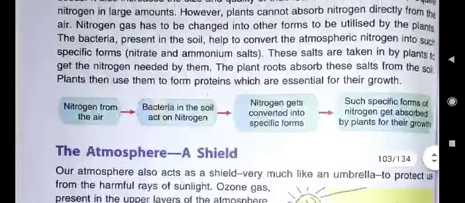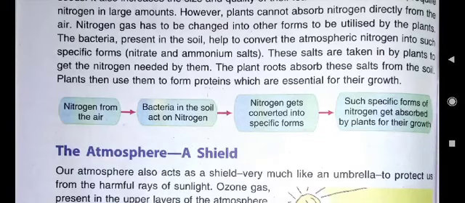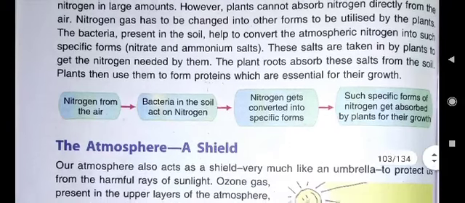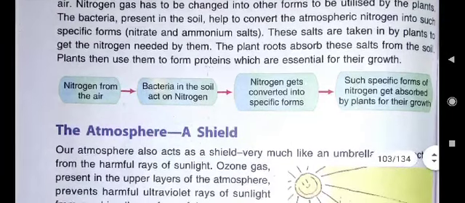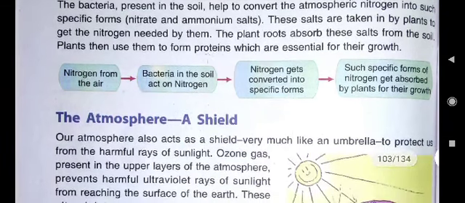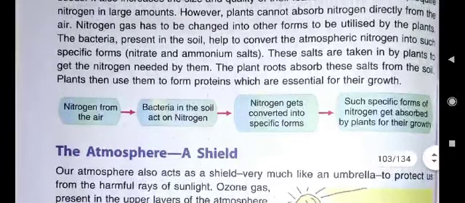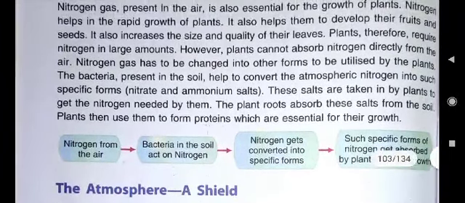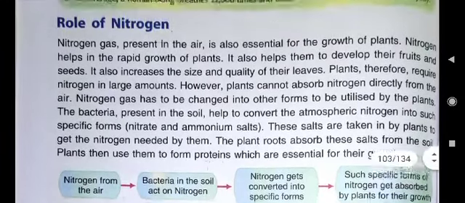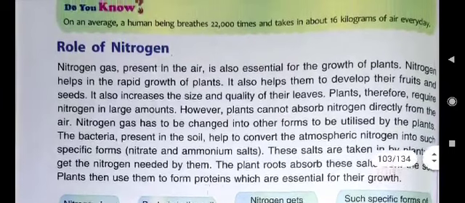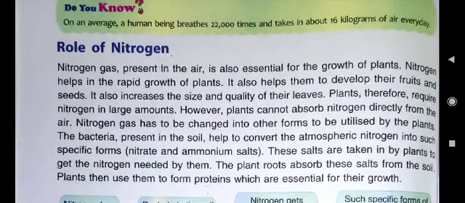Nitrogen gas has to be changed into other forms to be utilized by the plants. The bacteria present in the soil help to convert the atmospheric nitrogen into such specific forms, and these salts are taken in by plants to get the nitrogen needed by them. How do they take? The plant roots absorb these salts from the soil, and then plants use them to form proteins, which are essential for their growth.